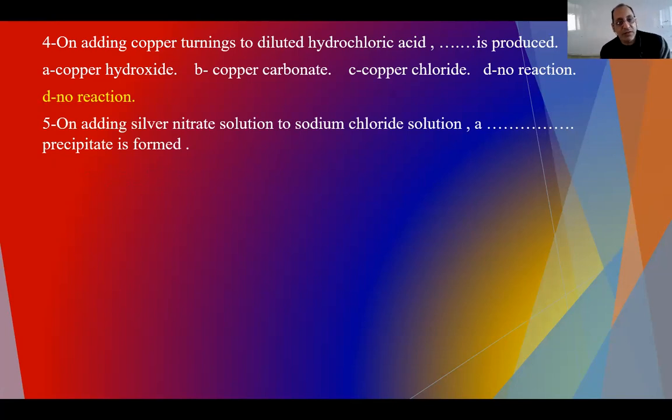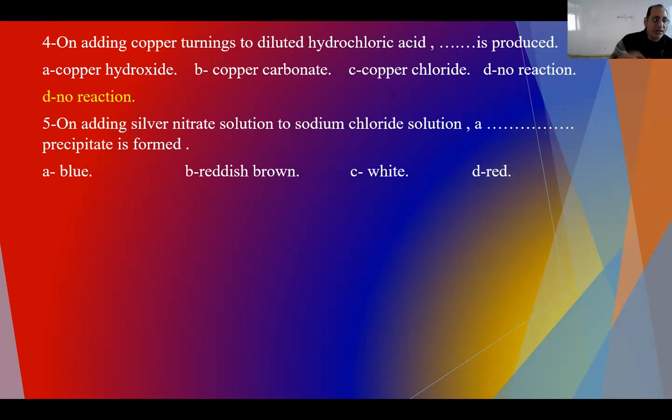On adding silver nitrate to sodium chloride solution, a precipitate is formed. That's a double substitution, silver nitrate with sodium chloride gives sodium nitrate, which is colorless, with silver chloride. What's the color of silver chloride? White precipitate. So we choose white color.